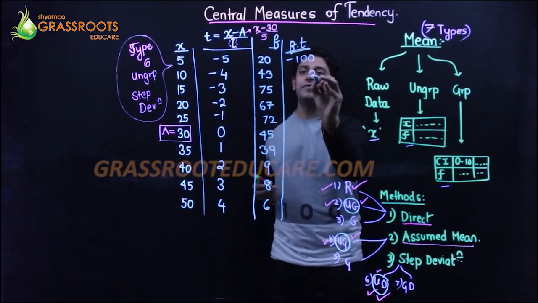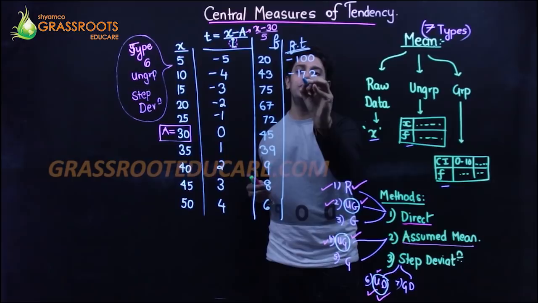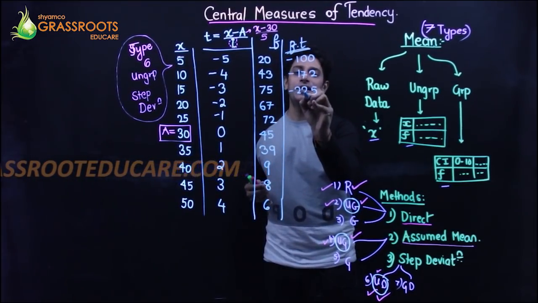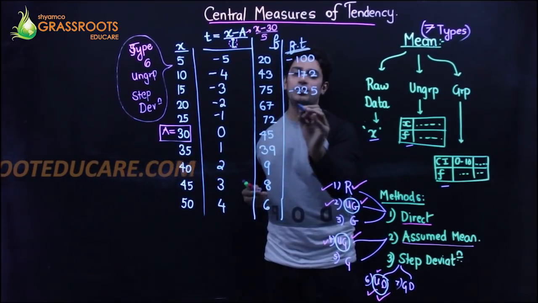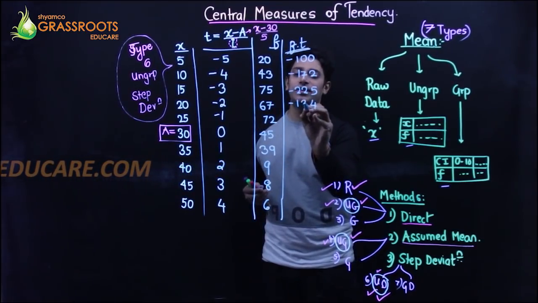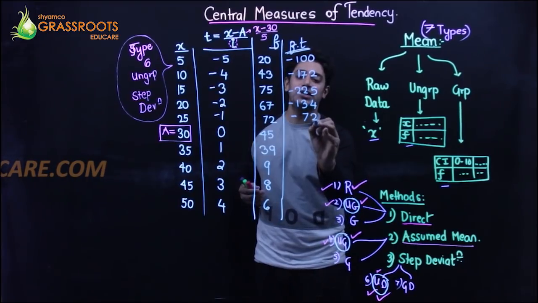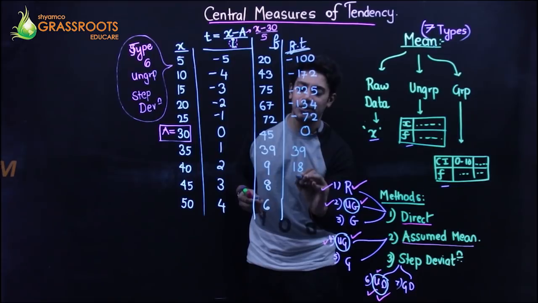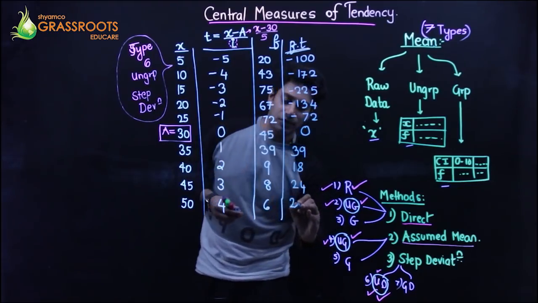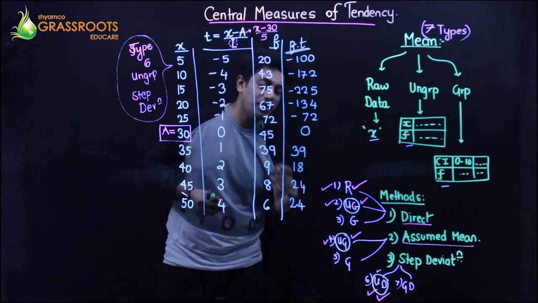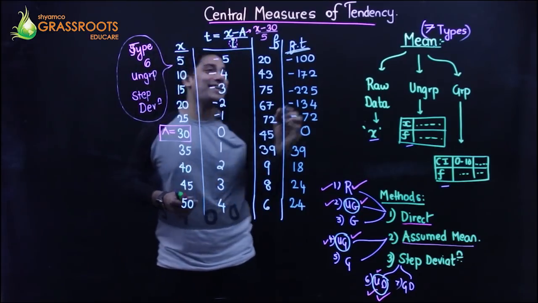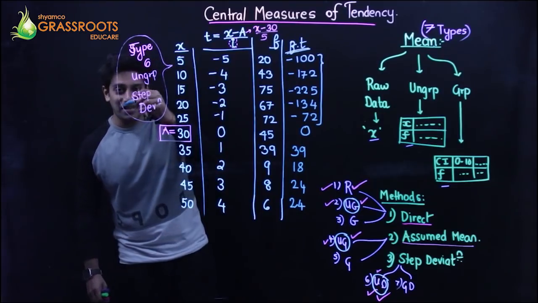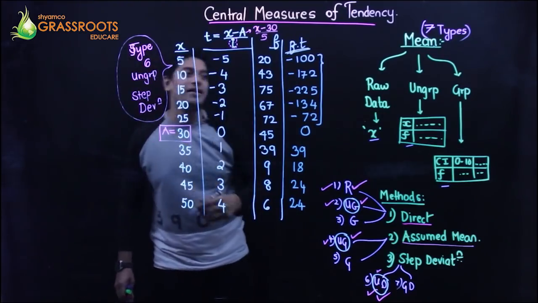4 3s are 12. Minus 172. 5 3s are 15. Minus 225. 7 2s are 14. Minus 134. Minus 72. 0. Multiply 39, 18, 24 and 20. 8 3s are 24 and 24. Bad calculation. These all are going to be added up because minus and minus is minus, but you add up.